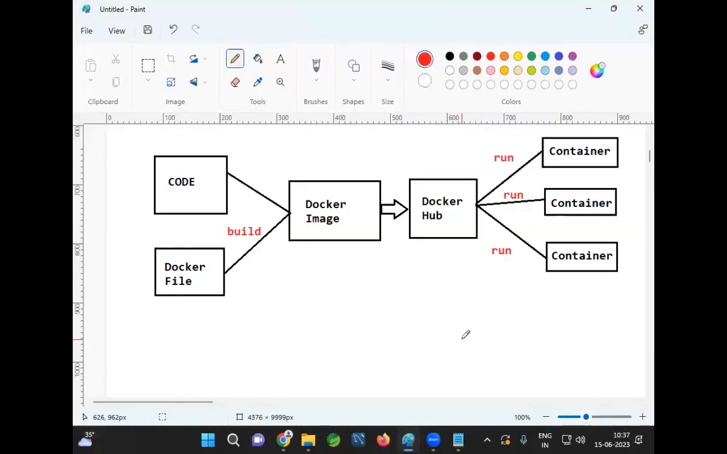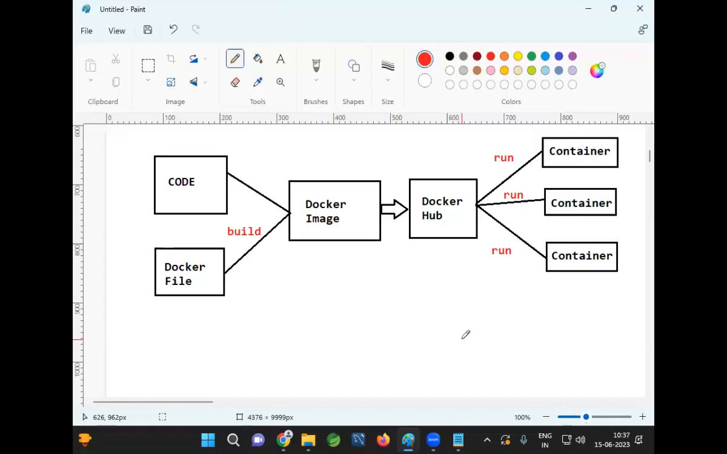Now, if you want to Dockerize our application, first we have to develop the application code and we need to write a Dockerfile. What is a Dockerfile? A Dockerfile contains instructions to create the Docker image. Which dependencies are required, where is the code, and how to execute the code, we specify in the Dockerfile. Using the Dockerfile, we build the Docker image. An image is nothing but a package which contains code plus dependencies.